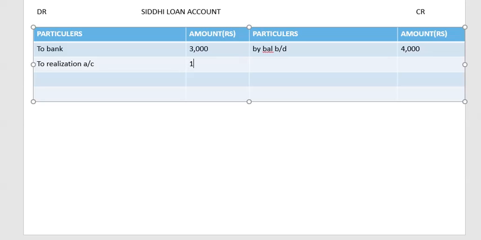1,000 loss to her partner. So we'll be closing this account here only. 4,000 and 4,000. Okay, now these entries we will be doing over here.